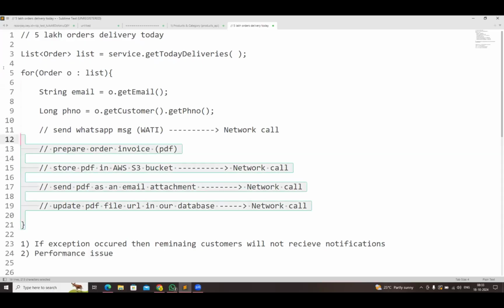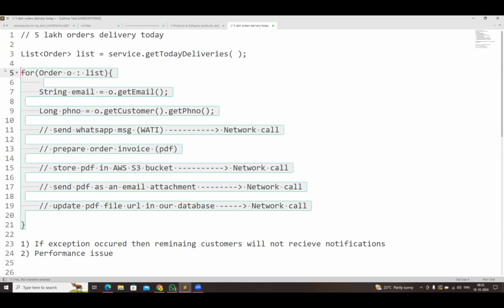Then how to solve this problem? How to improve the performance of our notifications API? Any clue? Anybody? There are some working people here. Anybody got this kind of challenge? Anybody faced this kind of problem? Yes, sir, faced. Use the Executor API, that will be good. Yeah. In my previous company, when I was working at Deloitte, we also had the same kind of requirement.